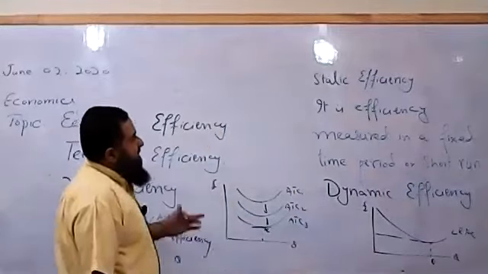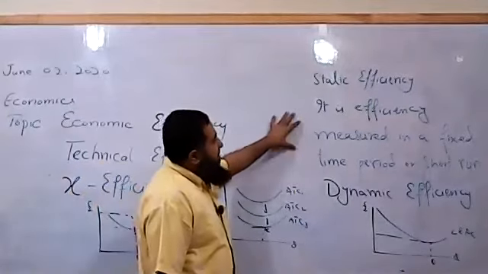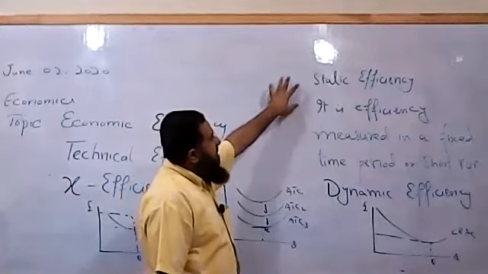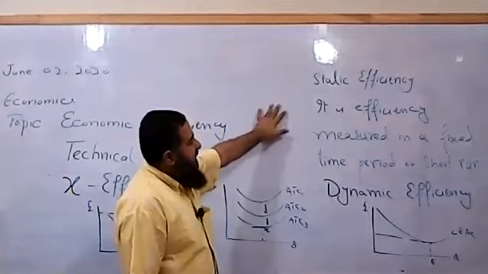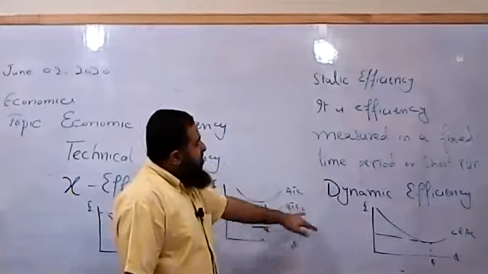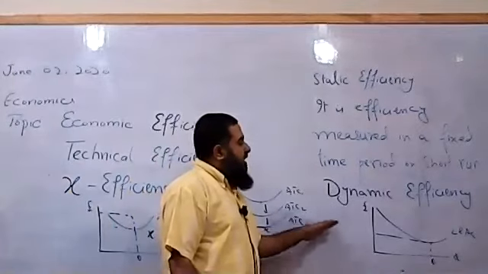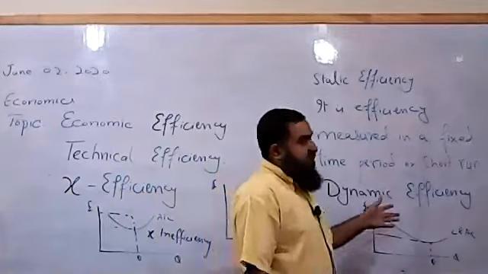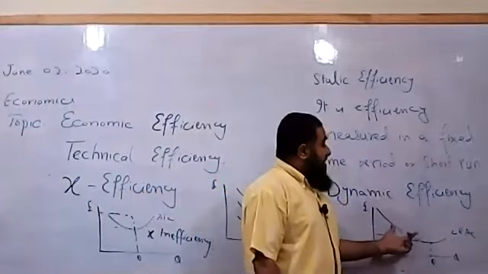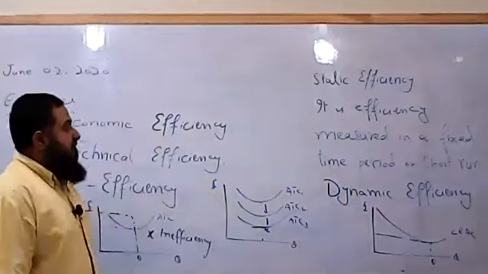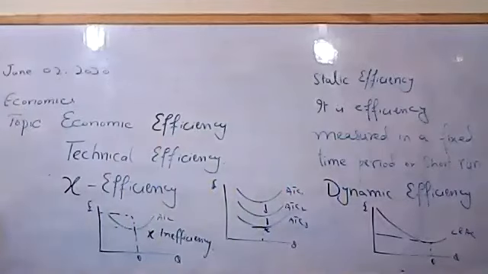Whereas for a specific time, like for A1 or O level, we have fixed the time, then that will be called static efficiency. And then if we are comparing it with the past years, and we see how the average cost of the performance of the firm has been, and if it is producing at the minimum point of its long run average cost, then it will achieve dynamic efficiency in its production.